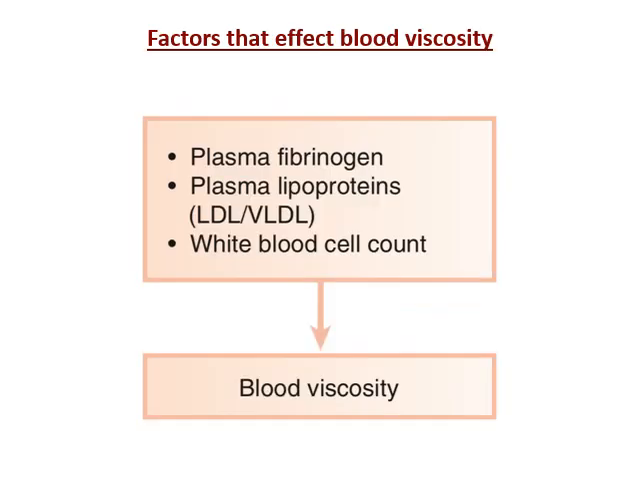The factors that affect blood viscosity are very important. Blood viscosity mainly depends on three factors. One is plasma fibrinogen, the second is plasma lipoprotein. I think you know what LDL and VLDL levels are; it is called low density lipoproteins. This is very important. When we see the blood test and all these things, we ask the patients what their cholesterol level is. So the plasma fibrinogen, the plasma lipoproteins, and the white blood cell count. These are the three factors which are very important for blood viscosity.